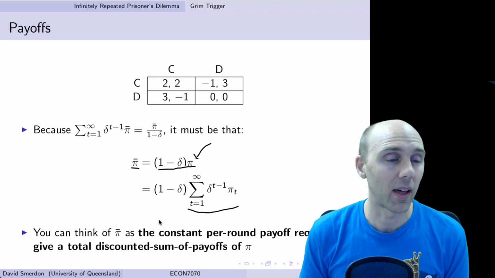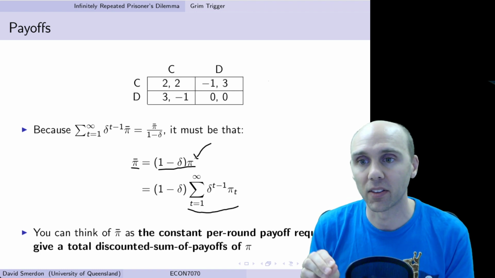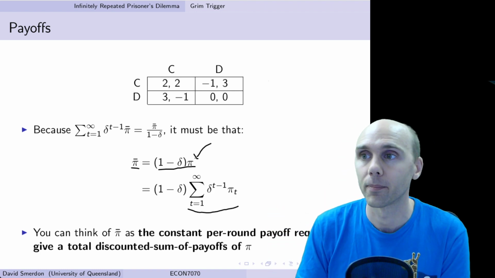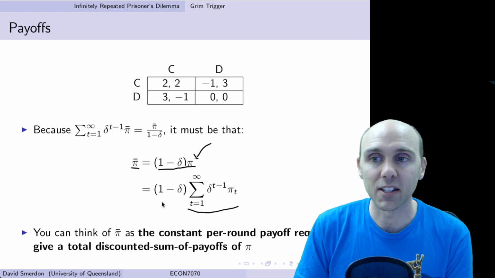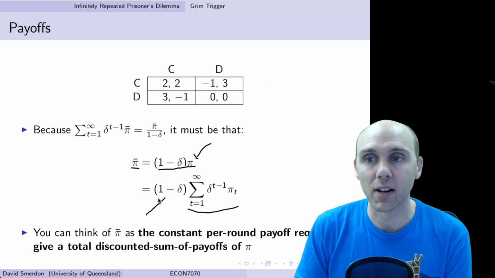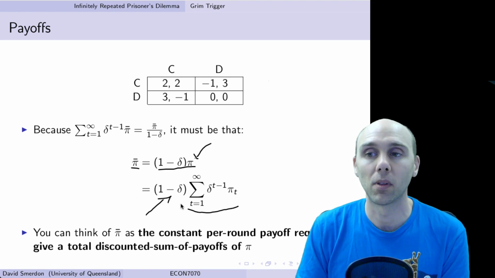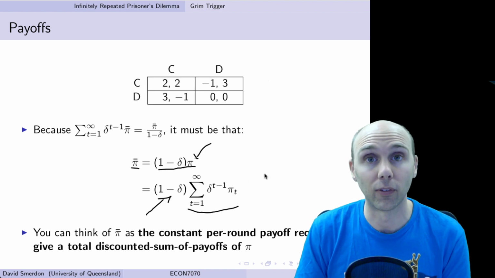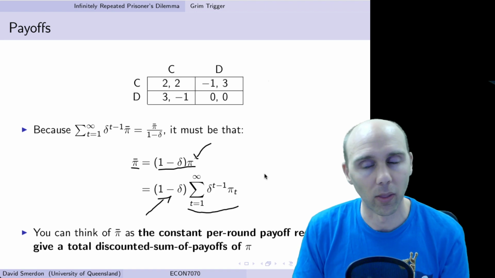So you can think about it as what's the amount that you would have been paid every period, exactly the same, that gives you this total discounted sum of payoffs. It sounds a bit confusing, but now at least we can see where this 1 minus delta is coming from out the front. And that normalization makes our lives a bit easier when comparing between two different sets of payoffs, trying to work out which one's bigger than the other one.